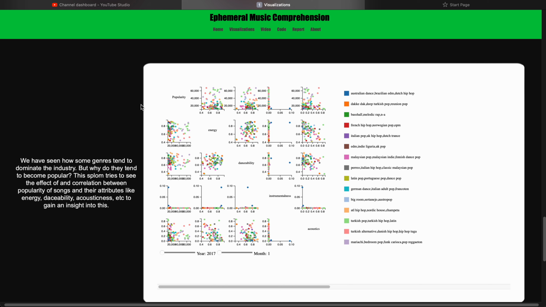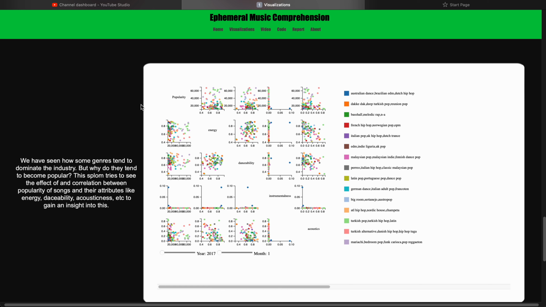Now, until now, we have seen what genres are popular and maybe what songs spearheaded those genres to become popular, but we still don't know exactly what makes those songs popular. So, through this scatter plot matrix, we have tried to see some correlation between different characteristics songs have, such as how much energy, danceability, and acousticness a song has, and whether these have a positive or negative correlation with the popularity of the song, as well as whether they have a correlation between themselves.